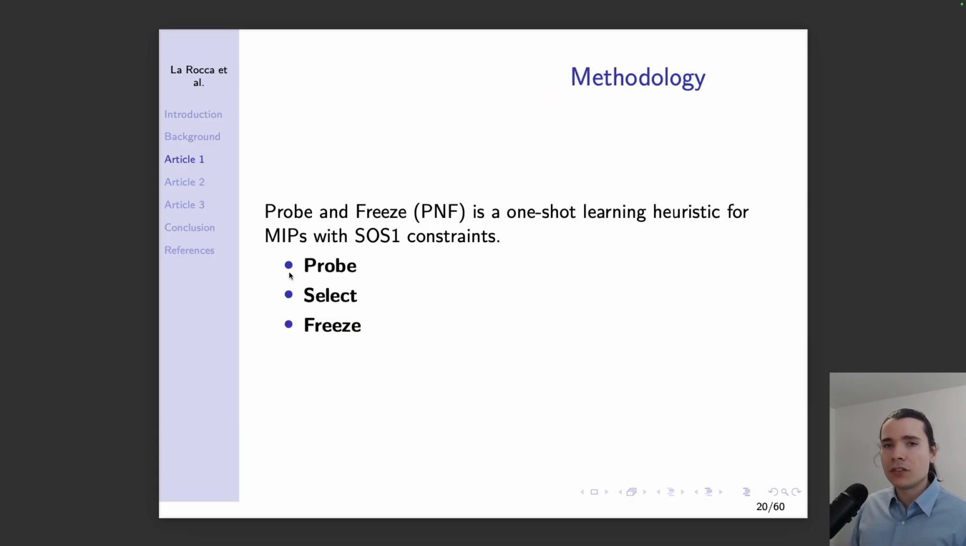The methodology is called probe and freeze. It's a one-shot learning heuristic, which means that all learning happens online. It's divided into 3 steps: probe, select, and freeze. And we will explain each of these steps in the following slides.